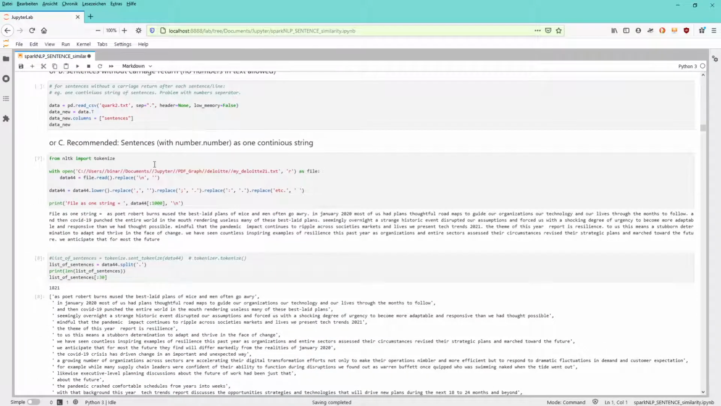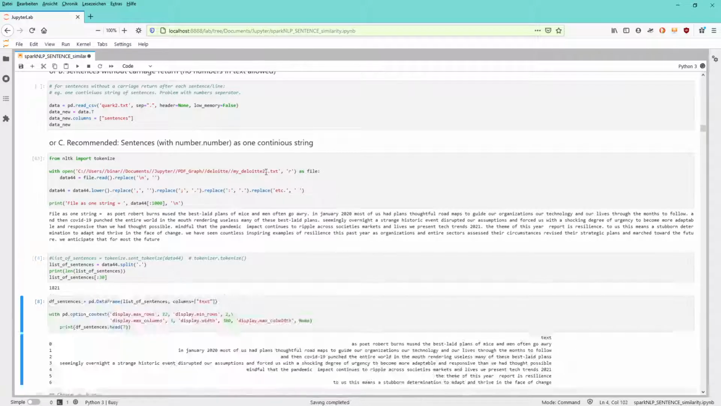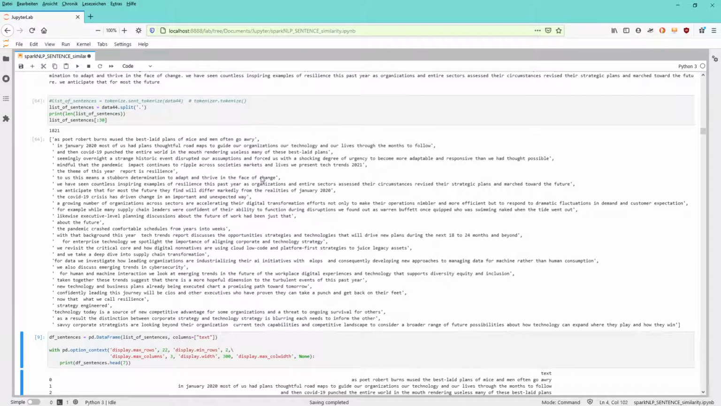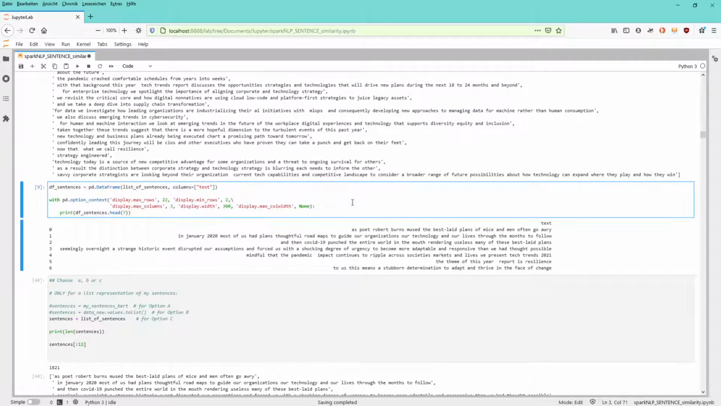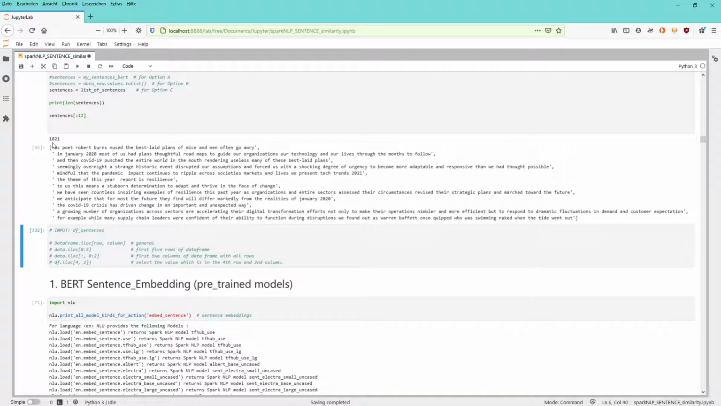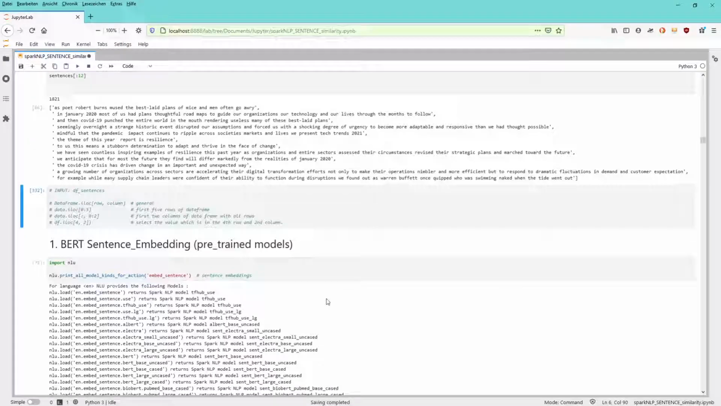I have my sentence here in a text file I extracted from a PDF. We convert it to a list where each element of the list is a sentence. And we convert it further to a Panda Dataframe. We end up with 1,821 elements of our list, where each element of our list is a sentence.